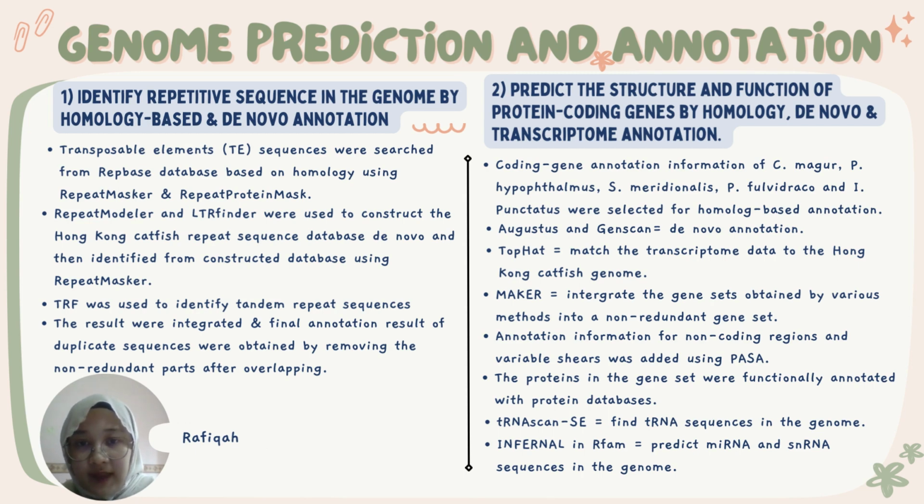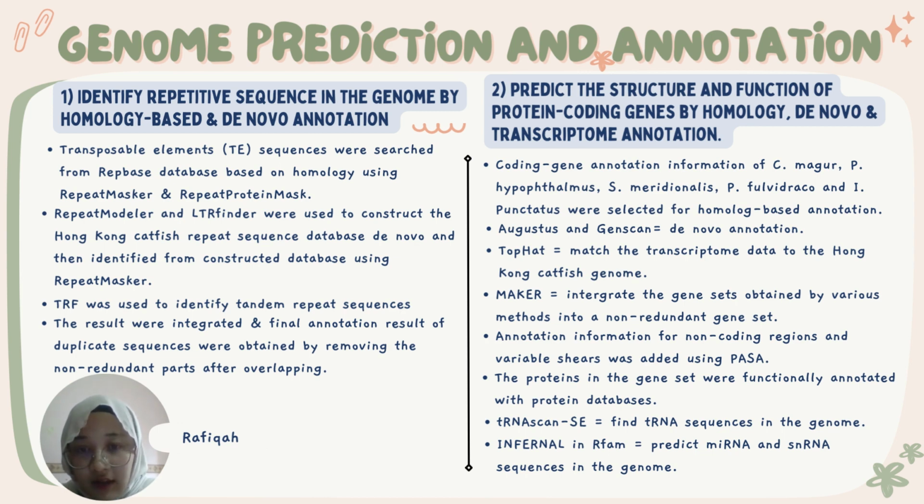The homology-based and de novo annotation were used to identify repetitive sequences in the genome. Firstly, transposable element sequences were searched from the Rep database based on homology using RepeatMasker and RepeatProteinMask. RepeatModeler and LTR_FINDER were used to construct the Hong Kong catfish repeat sequence database de novo, and then identify the constructed database using RepeatMasker. TRF was used to identify tandem repeat sequences.